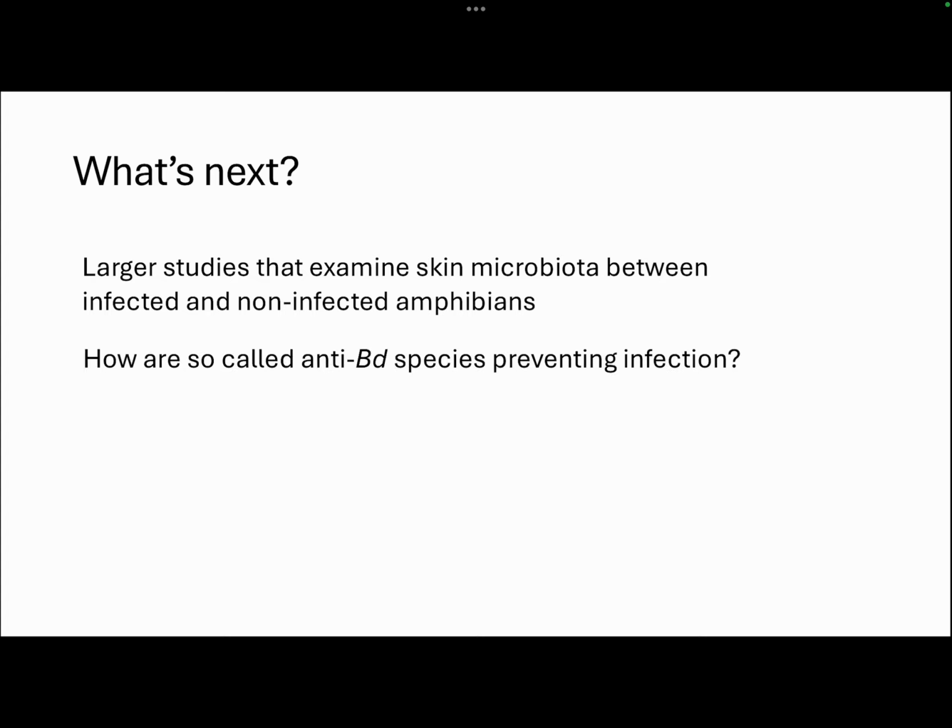How are so-called anti-BD species preventing infection, if they are indeed helping to inhibit BD growth or BD infection of the skin cells? What is it about them? Are they producing some type of antimicrobial agent, something that could possibly be used in therapeutics or as a preventative treatment? And lastly, where do we go from here? Where can we expand this research? What can we do with this knowledge? Especially regarding chytrid's impact and effect globally, how can we use this data to help thwart the impact that chytrid infection, or chytridiomycosis, is having on amphibian species across the globe?